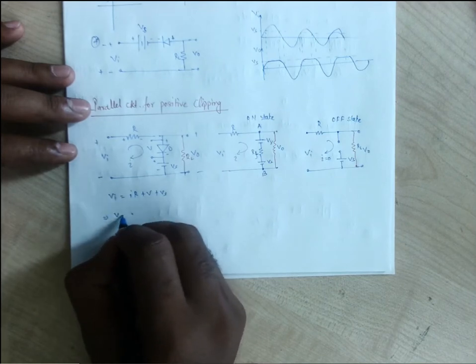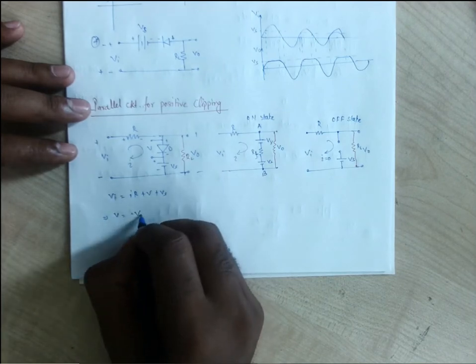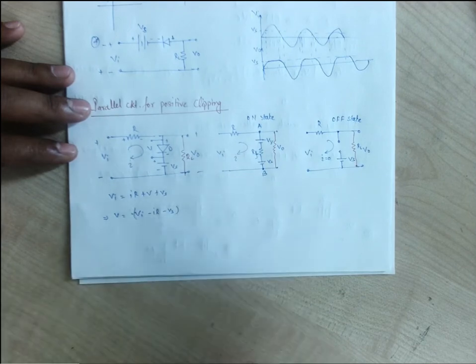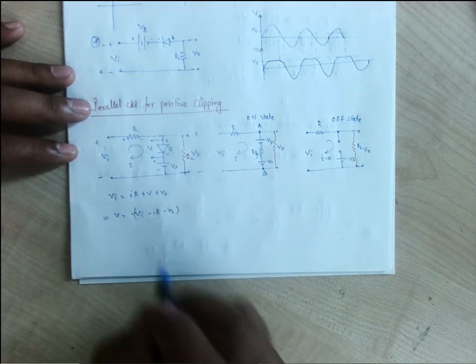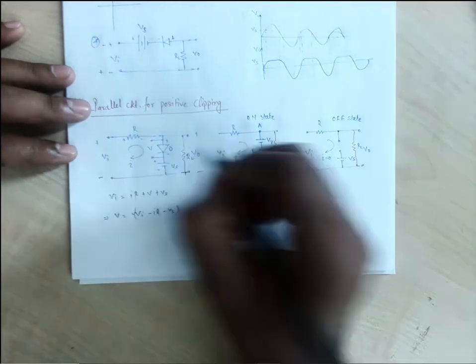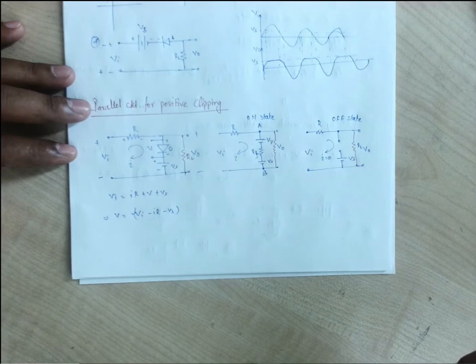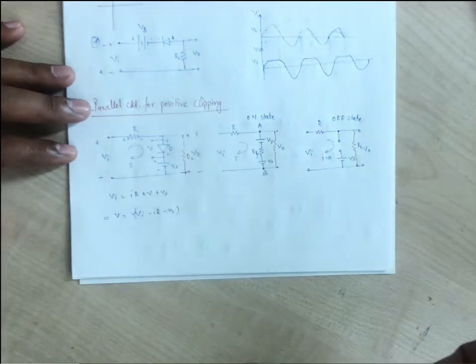So this V will be Vi minus I into R minus Vs. The voltage applied across the diode is the difference between the input and all the drops and the voltage source Vs which has been applied.